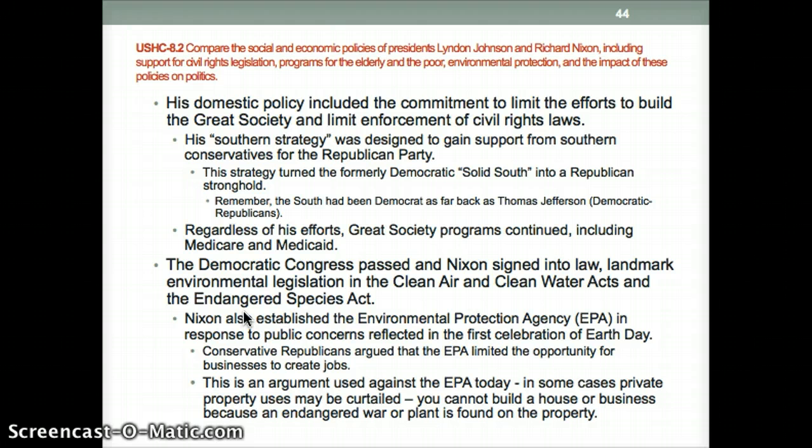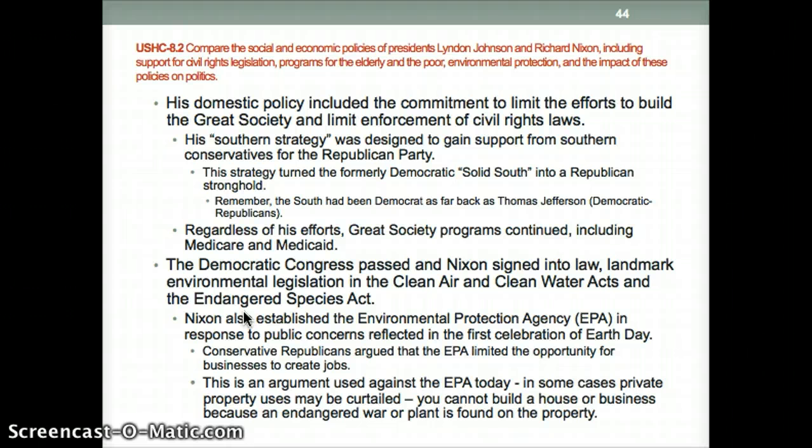His domestic policy included the commitment to limit the efforts to build the Great Society like Lyndon Johnson had wanted, and limited enforcement of civil rights laws. His Southern strategy was designed to gain support from Southern conservatives for the Republican Party, and it works. White people in the South pretty much vote Democrat, if you look at the statistics. Regardless of his efforts, Great Society programs continued, including Medicare and Medicaid, and we still obviously have those to this day. The Democratic Congress passed, and Nixon signed into law, landmark environmental legislation, which is kind of unusual for a Republican to support, but he did.